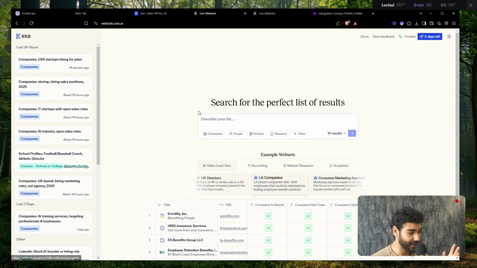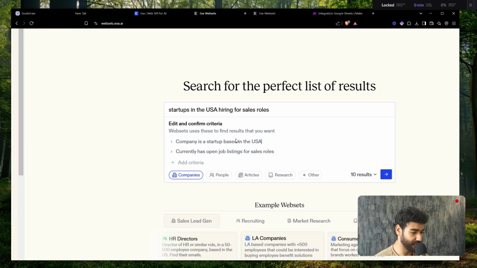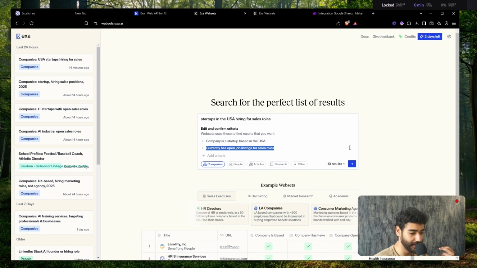So now I'm going to show you guys how to build a list. So all I have to do, for example, I can just type in startups in the US hiring for sales roles, right? In terms of results, you can have up to 1,000 companies, but I'm just going to put 10 just because I don't want to waste my tokens. And then I'm going to go to company is a startup based in USA. Basically, they do everything for you. You can click on add criteria to add another criteria, and click on this plus button, on this arrow button.